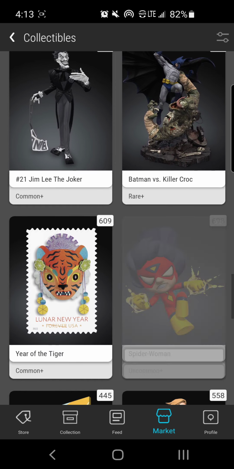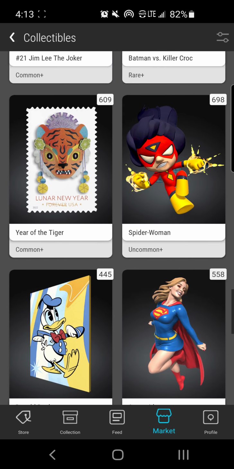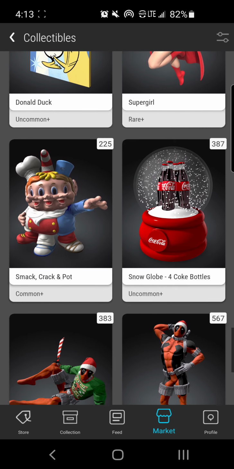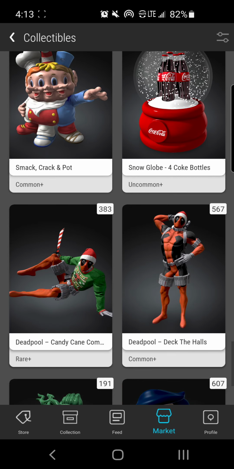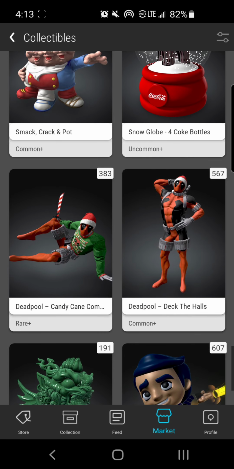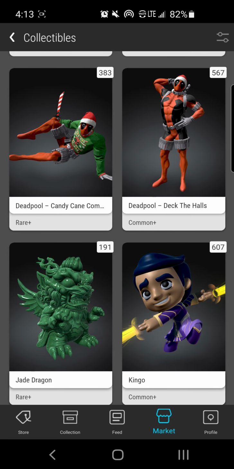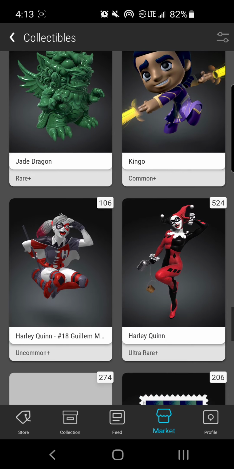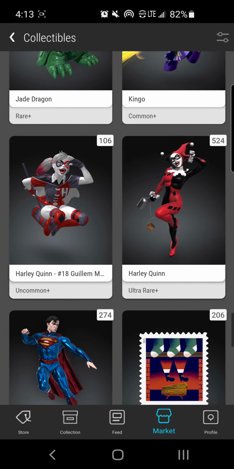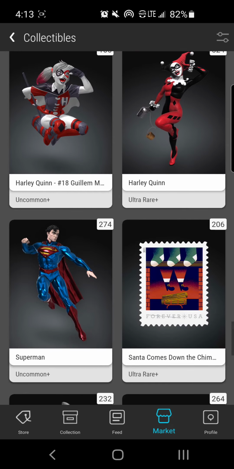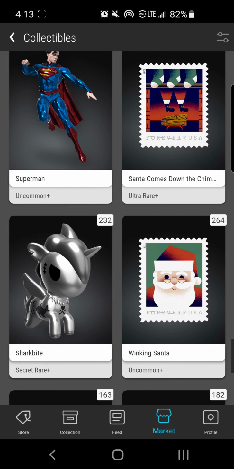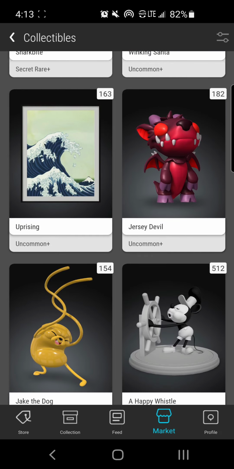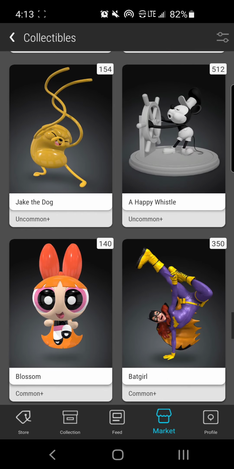Because there's new licensing, there's new items being dropped, and there's new customers coming into this app. There's new VV holics coming into this app, and they're going to shift how things go along the way, just like we have. We've shifted how VV operate. Remember in the AMA, I believe David said he never intended this app to be a way for people to cash out. He just wanted people to collect.